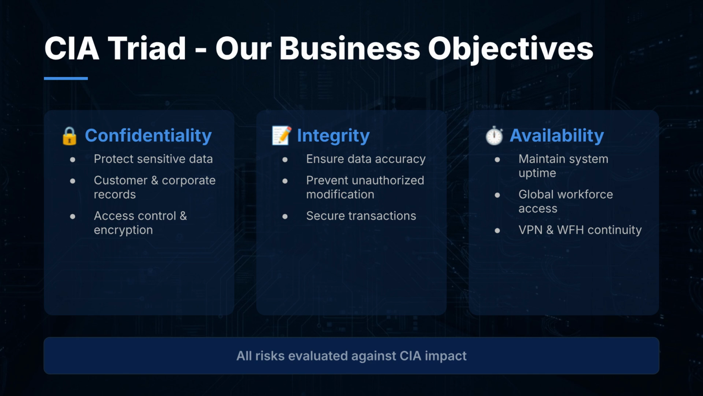Confidentiality protects sensitive data from unauthorized access or leakage. Integrity ensures data remains accurate and unmodified, safeguarding systems and business decisions. Availability ensures systems remain operational and accessible, even against threats like DDoS attacks, ransomware, or hardware failures. Every risk in this audit is evaluated against these three principles.